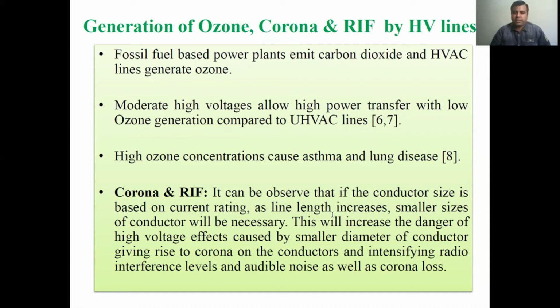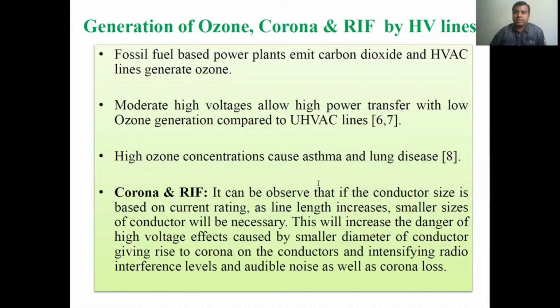Due to ozone, cases of asthma and lung diseases increase. Also, fossil fuel based power plants emit carbon dioxide, and HVAC lines generate ozone, and modern high voltage allows high power transfer with low ozone generation compared to ultra high voltage AC lines. Some references are there, so students may refer to them for more details.